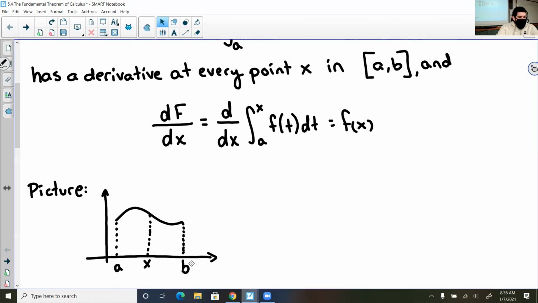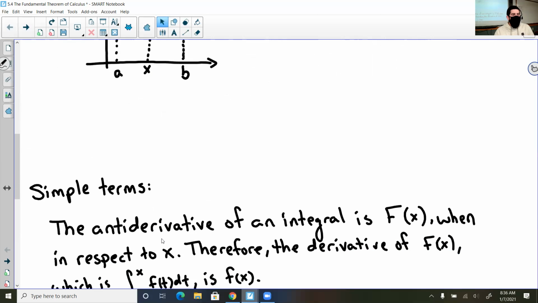To illustrate with a picture, this picture means that we have some curve going from A to B, and we have some arbitrary value x that is somewhere between A and B. What this fundamental theorem of calculus is saying is that if we wanted to find the area under the curve up to x, we would be allowed to rewrite the function in terms of x, find the antiderivative of that function, take the derivative of the antiderivative, and we'd end up back with f of x. A little more sense? All right.